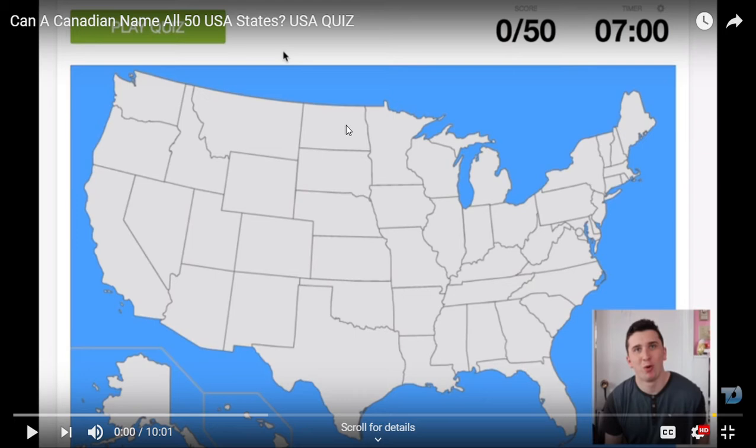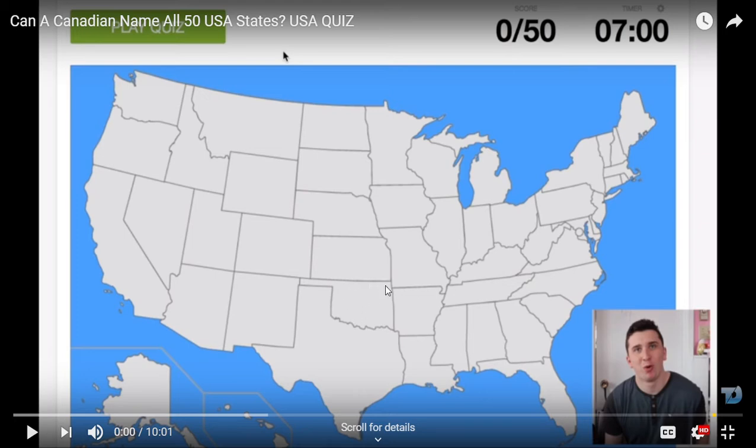Then we also have Ohio. This one is the state of Ohio, where the Rock and Roll Hall of Fame is located, in Cleveland, Ohio. So this one is the state Ohio. Next one is Oklahoma.